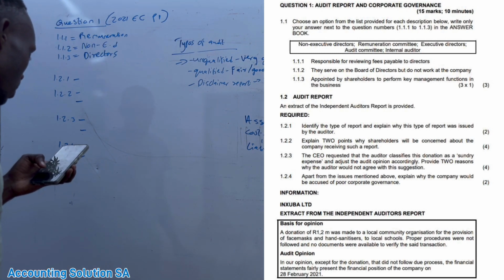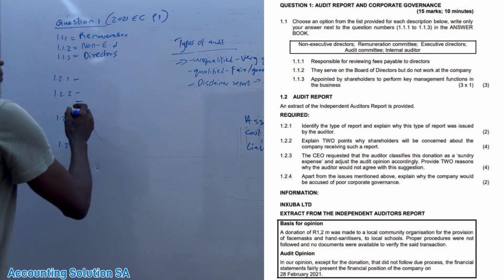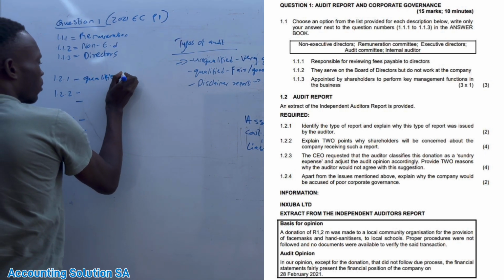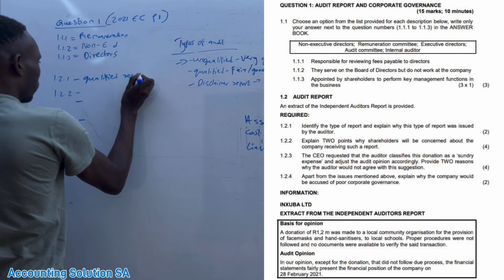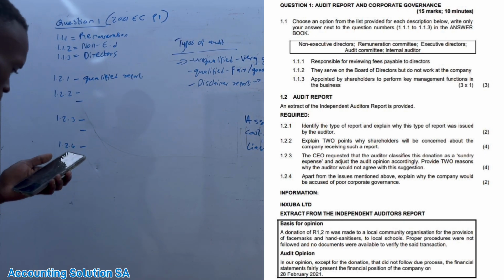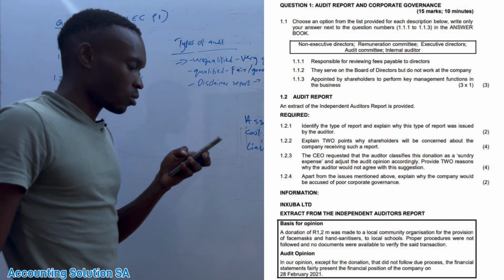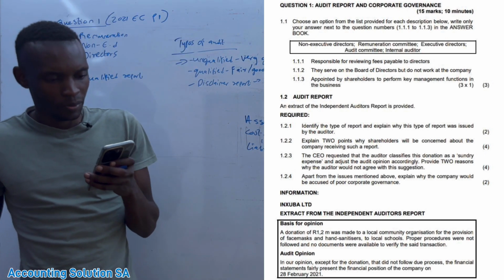1.2.1, identify the type of report. It is going to be a qualified report. And 1.2.2, explain 2 points why shareholders will be concerned about the company receiving such a report. Why will the shareholders be concerned? Okay.